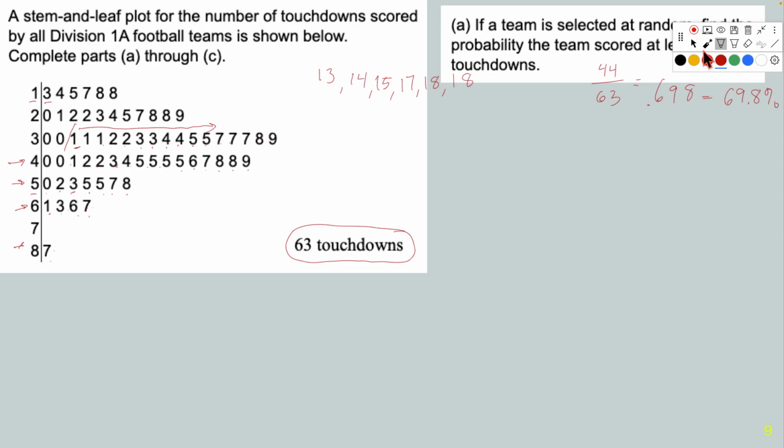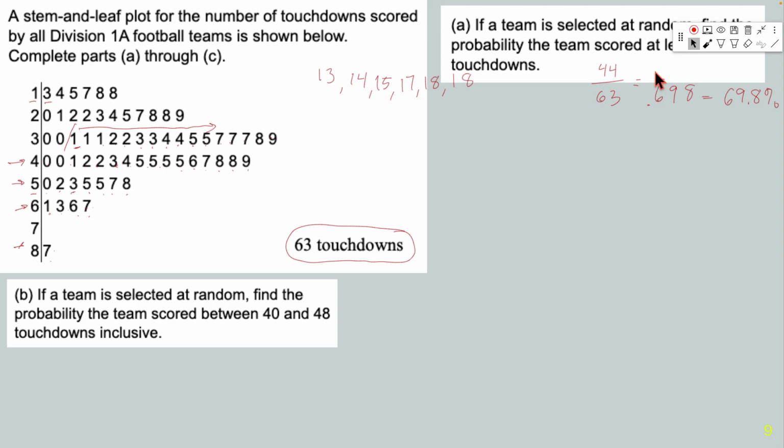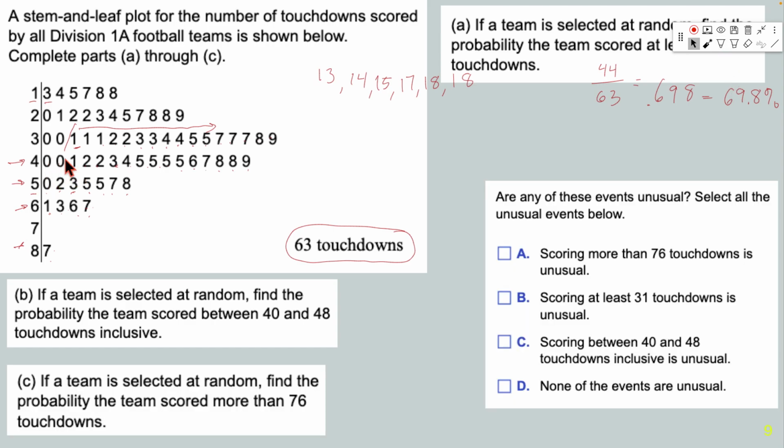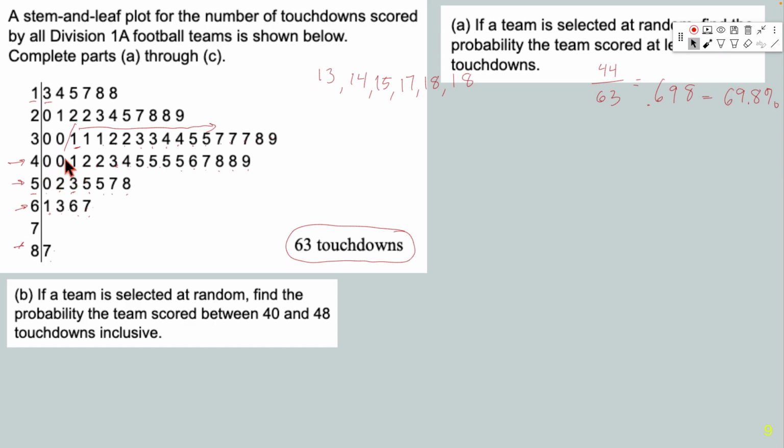So then let's go to the next question. If a team is selected at random, find the probability the team scored between 40 and 48. So again, 40 starts here with this first 0. We're only going to 48, so we're not going to include this 9. 1, 2, 3, 4, 5, 6, 7, 8, 9, 10, 11, 12, 13, 14, 15.